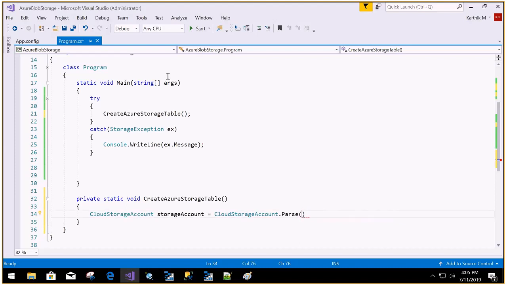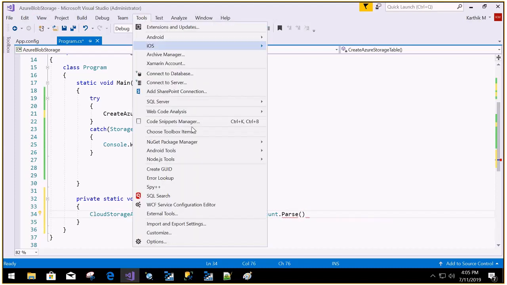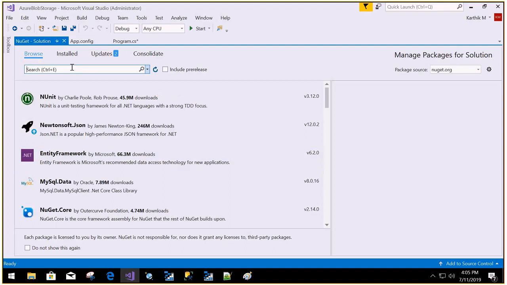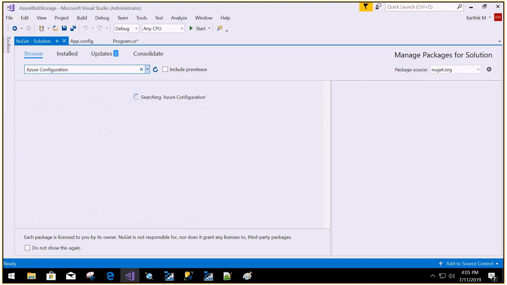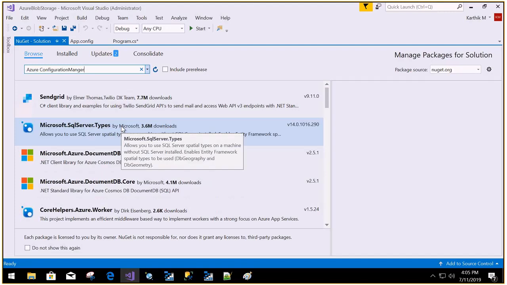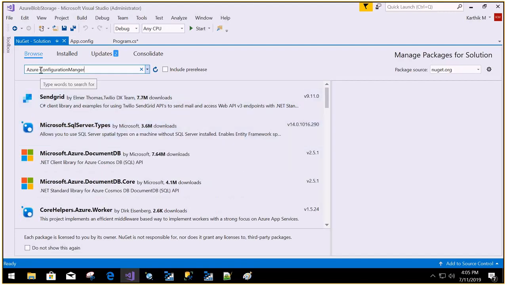Tools, NuGet Package Manager. Let me try with Azure configuration manager. Windows Azure, right?